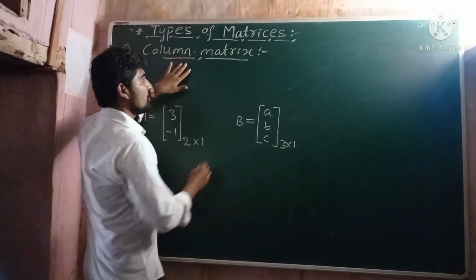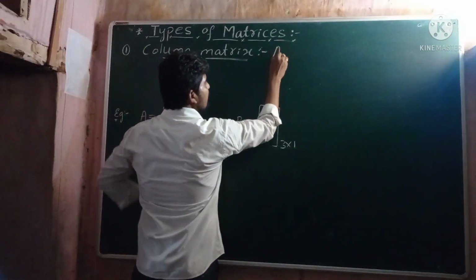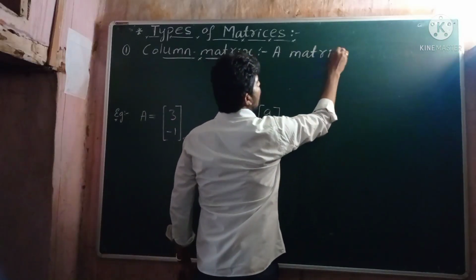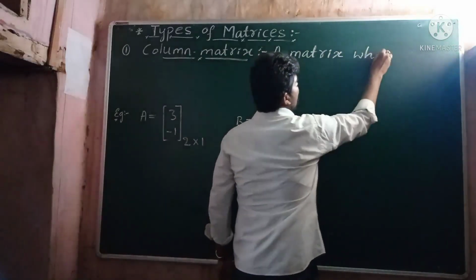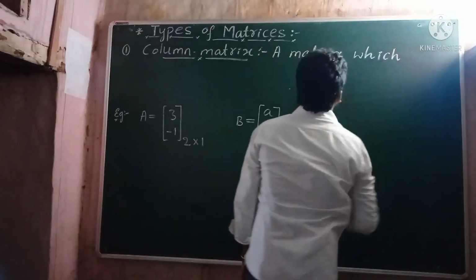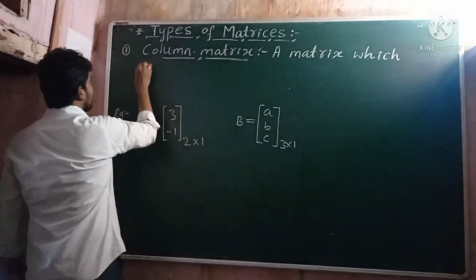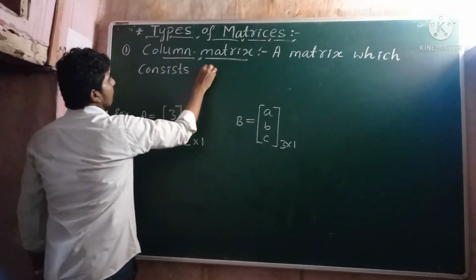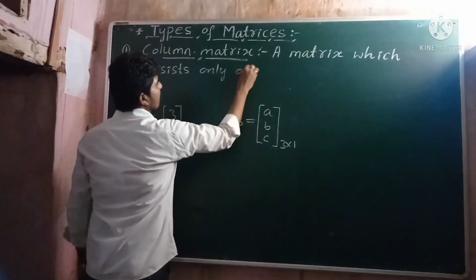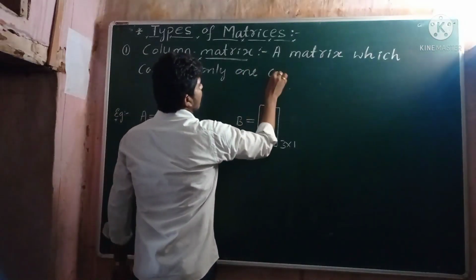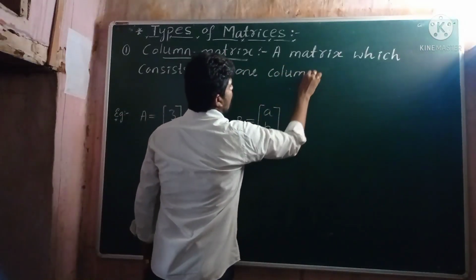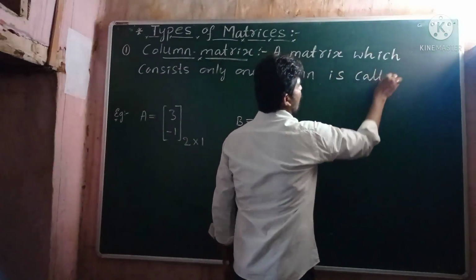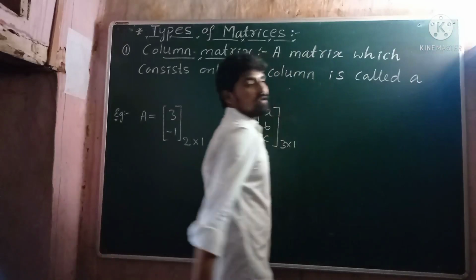So what is meant by a column matrix? A matrix which consists of only one column is called a column matrix.